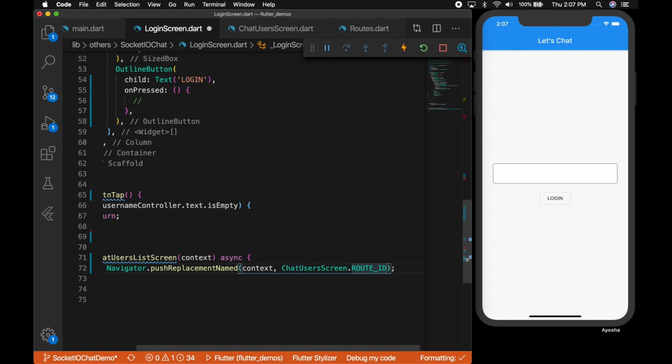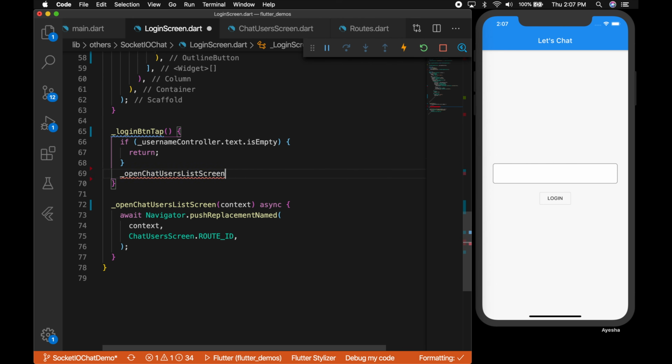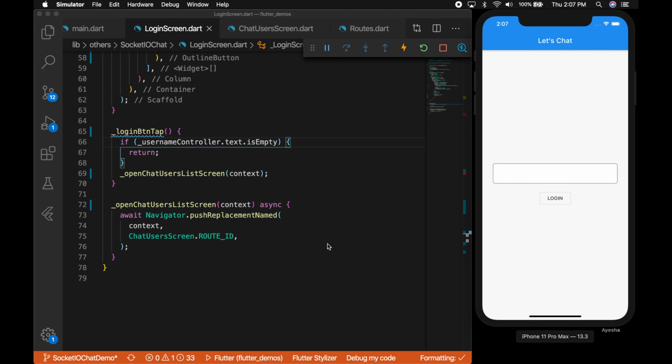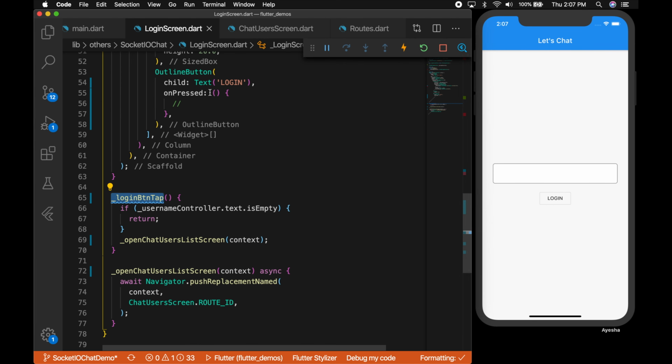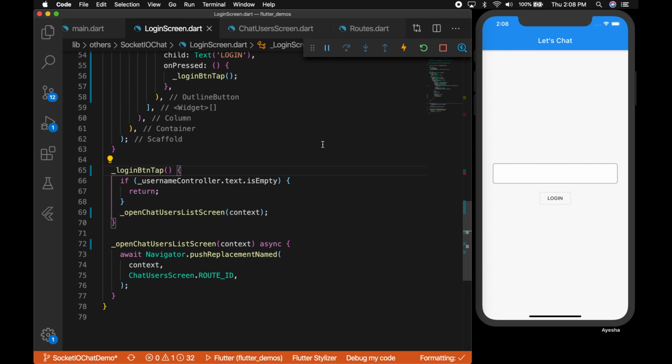So that will open the chat user screen. Then we will call this function inside the login button tap. Don't forget to call the login button tap on press of the button. All right, so it's going to the next screen, right?